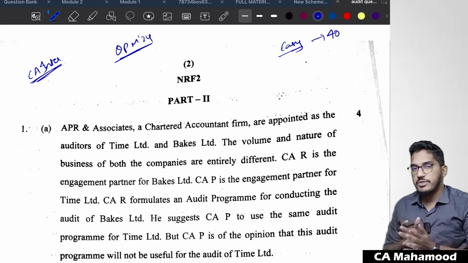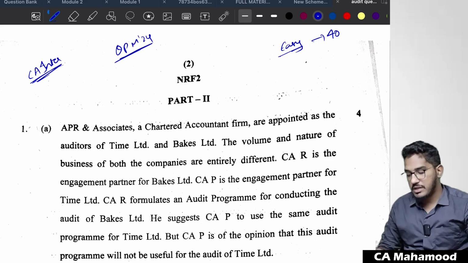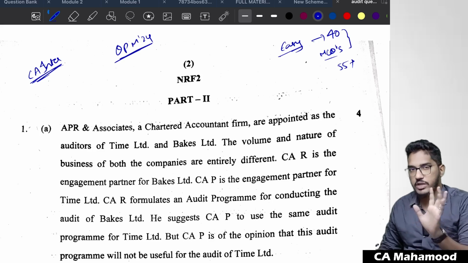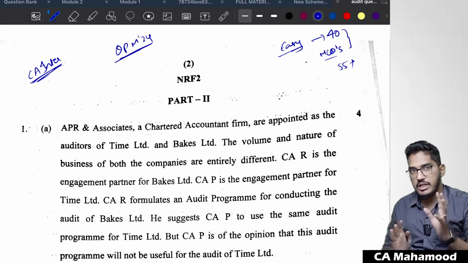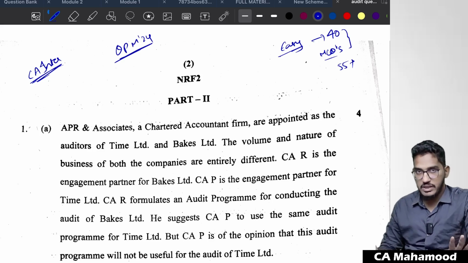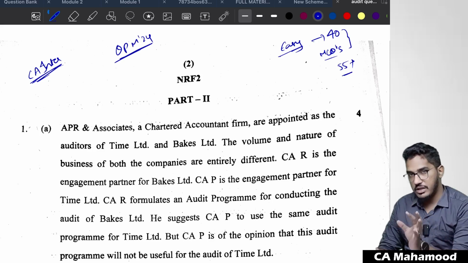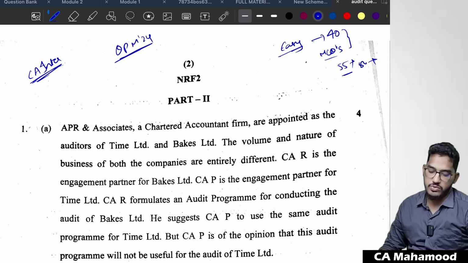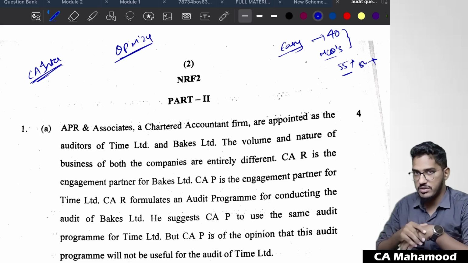Looking at the descriptive questions, I'm able to see, yes, it is very easy to get passed. And I have heard from a few students that MCQs were also easy. So keeping that in mind, it is very easy to score 55 plus marks from this auditing paper. Here and there, a few tricky questions are there, but overall, keeping in mind the question paper pattern, complexity, and concepts they have tested, an average student who has done a reasonable level of preparation could easily score 50 plus marks. So that is my overall view on this question paper.